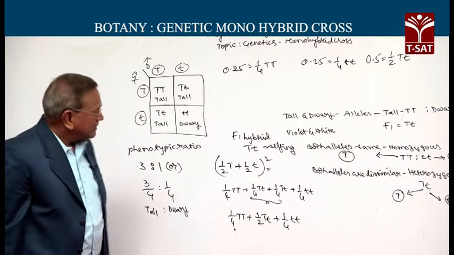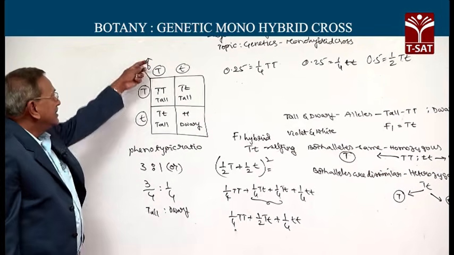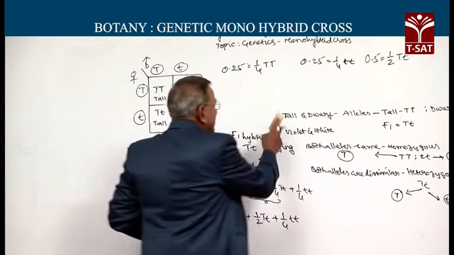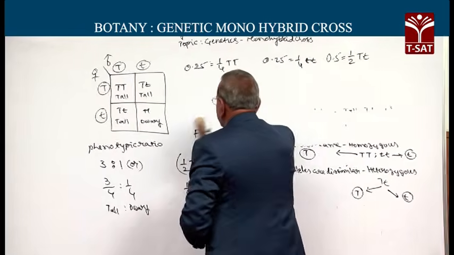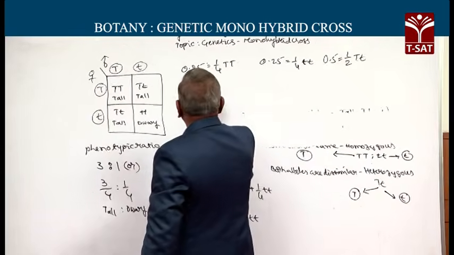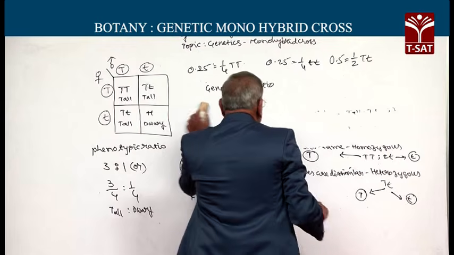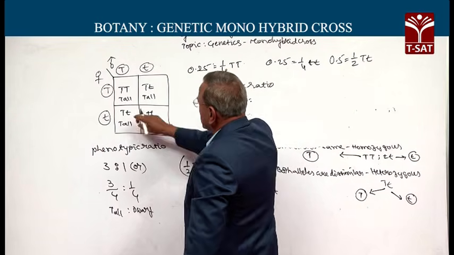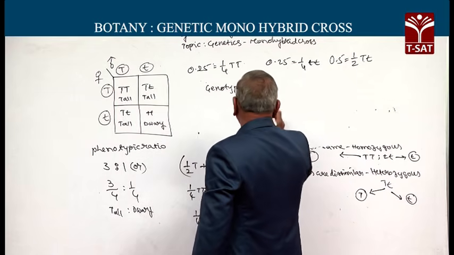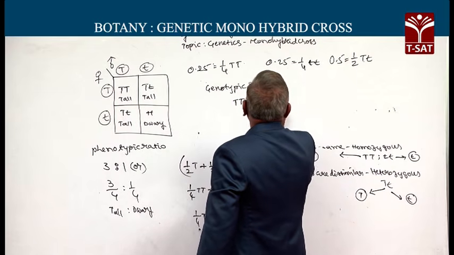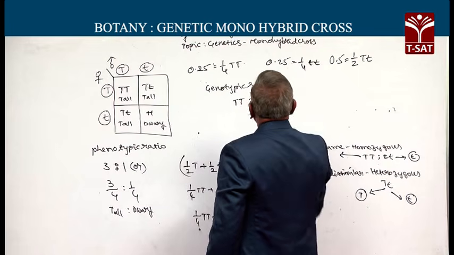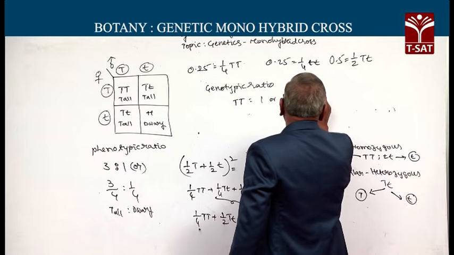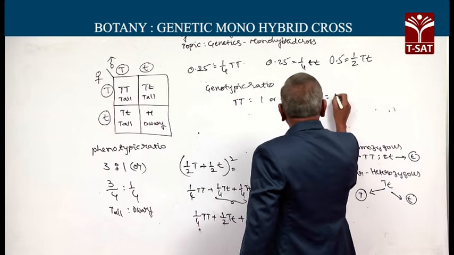To find out what is inside, the Punnett square comes to help, and let us write the genotypic ratio, that is capital T capital T. How many of the progeny are like that? 1 or 1/4. And how many progeny are capital T small t, heterozygous?